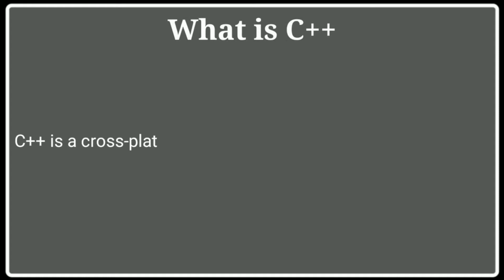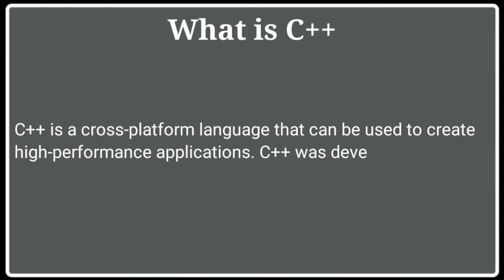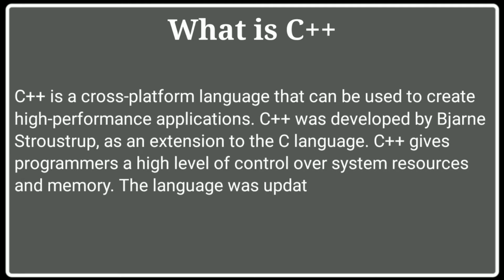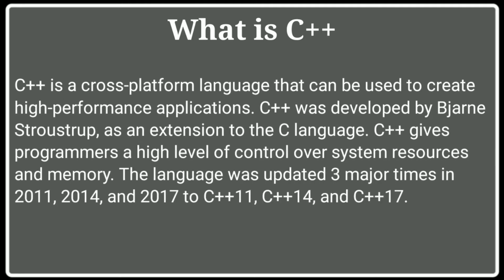What is C++? C++ is a cross-platform language that can be used to create high-performance applications. C++ was developed by Bjarne Stroustrup as an extension to the C language. C++ gives programmers a high level of control over system resources and memory. The language was updated 3 major times in 2011, 2014, and 2017 to C++11, C++14, and C++17.